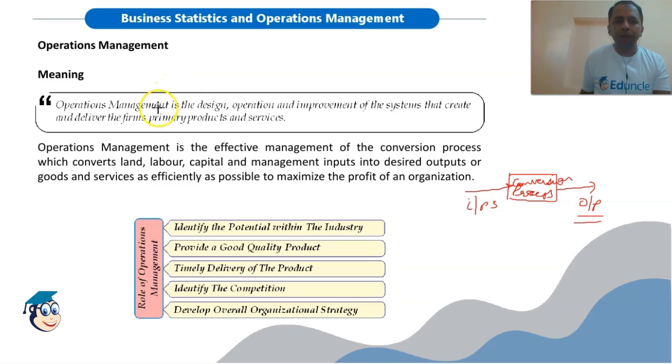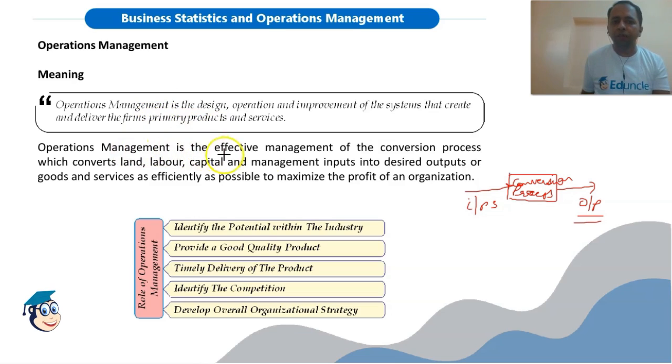Operation management is the design, operation and improvement of the system that creates and delivers the firm's primary product and services. So it is concerned with the designing, operation and improvement of the system, that is the conversion system, that creates and delivers the firm's primary product and services.